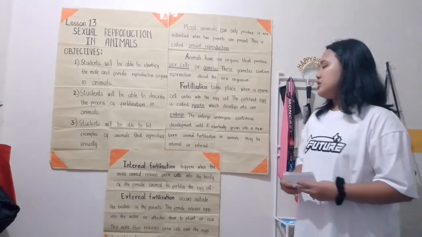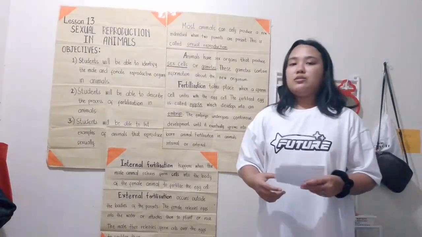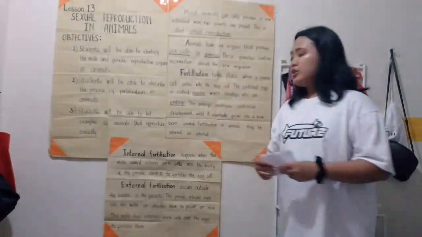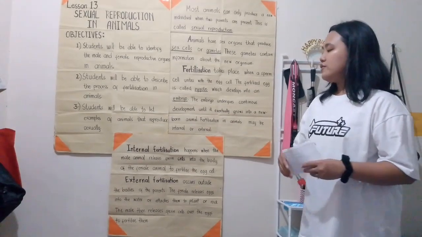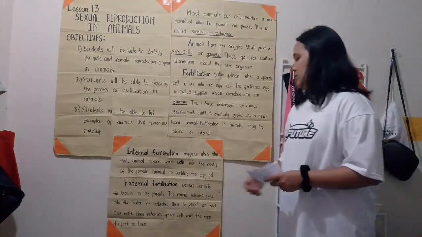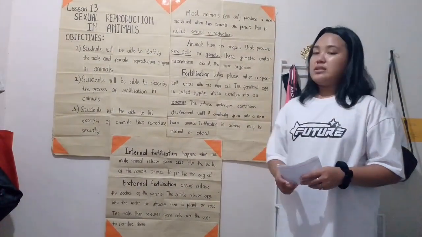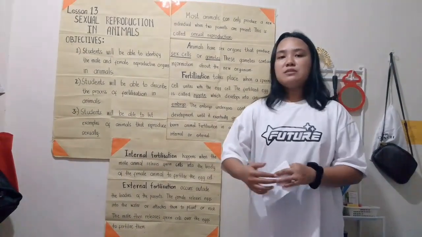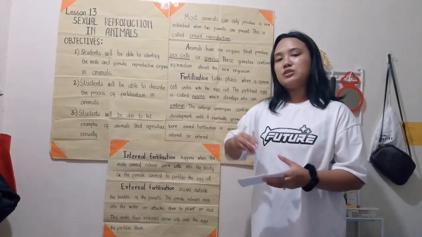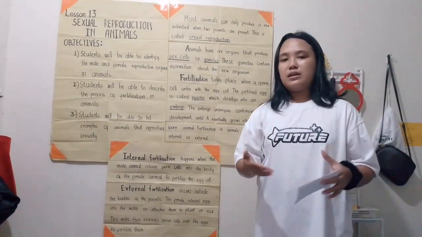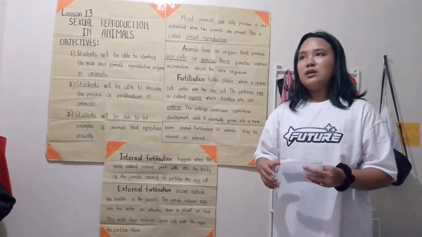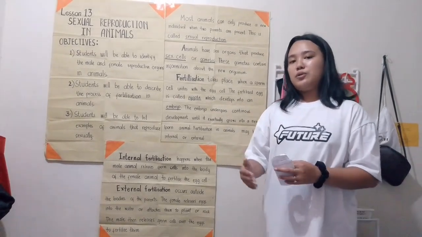So the kind of fertilization in animals may be internal or external. So we have two types, the internal or the external. In internal fertilization, it happens when the male animal releases sperm cells into the body of the female animal to fertilize the egg. So let's imagine that the sperm cells of the male animals swim through a special tube toward the egg cell of the female animals. And then the process continues to make a newborn animal.